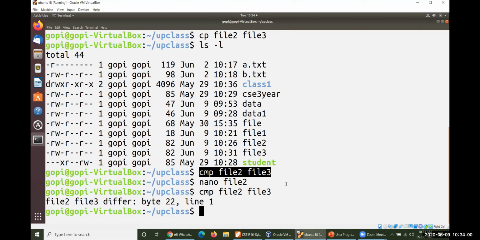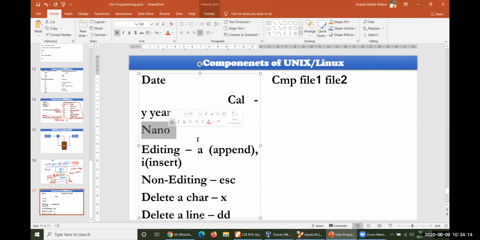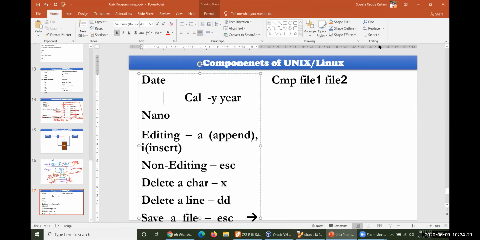So this is what I wanted to deliver to you in today's lecture. CMP file name. Today we have discussed two different types of editors. Editor one is Nano and the second editor is VI. Nano doesn't have any restrictions. It can be worked out just like Notepad in Windows. VI has many restrictions. Too many restrictions are there in the VI editor.